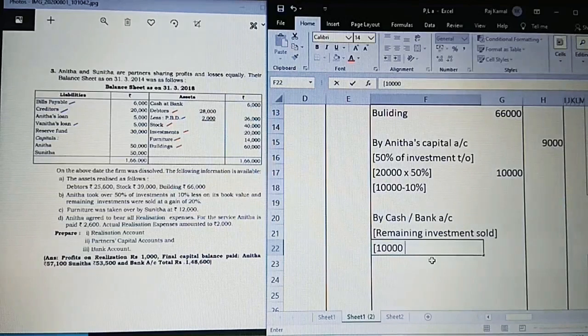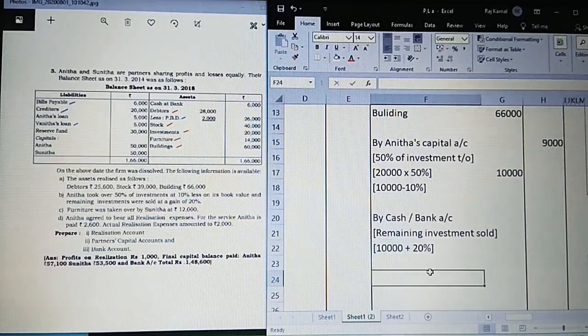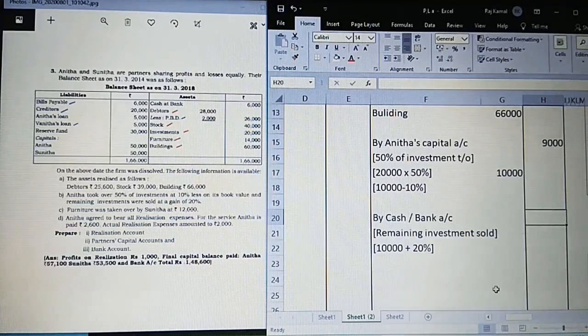This was sold at a gain, in the sense plus, at a profit, plus 20%. Always in case of realization, that is dissolution, if it is less, directly go for the minus sign. If it is a gain or profit, go for the plus sign. Don't go for multiplication. You have to understand how it is. 10,000 plus 20% is 12,000. A 10,000 value is being sold at 12,000, a profit of 20%. Now we have completed the second adjustment.